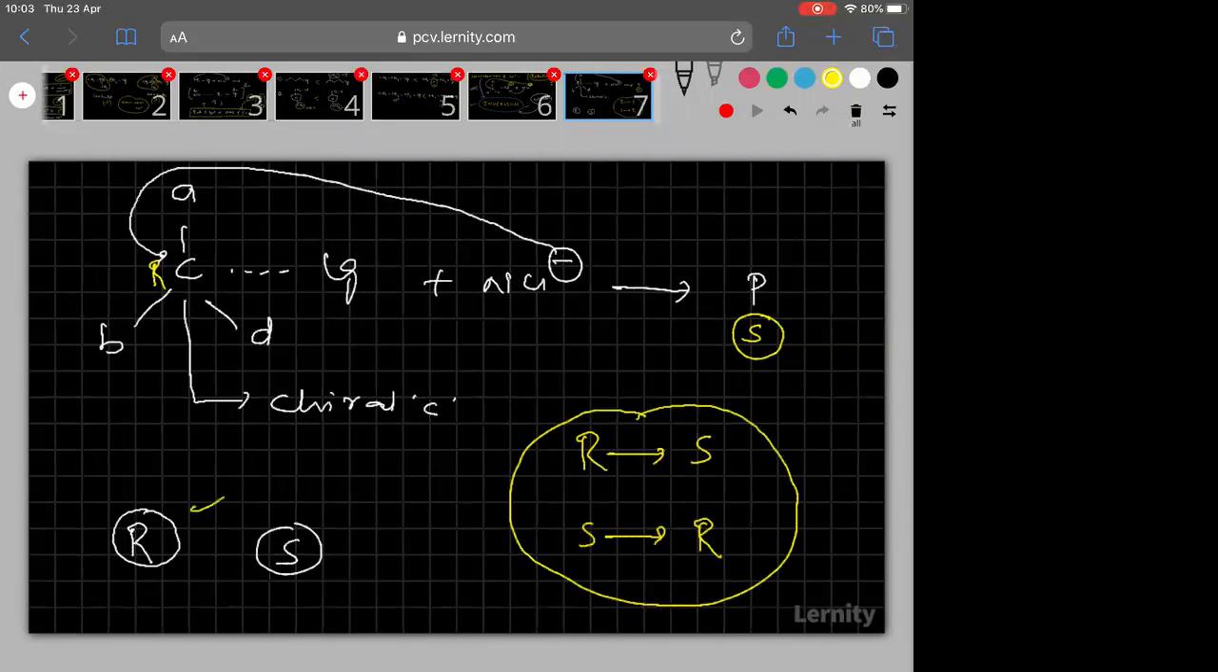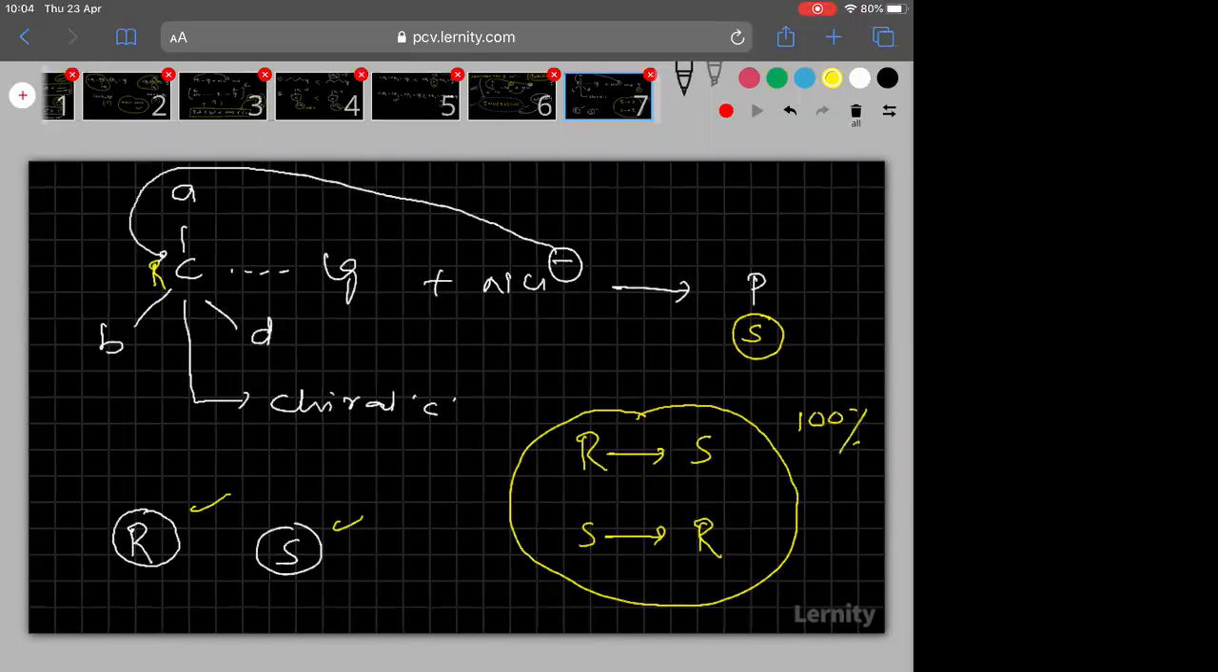How to know R and S, that I will explain when I explain optical isomerism. Just here you remember R and S configuration. So remember, for every chiral center, two types of configurations are possible, R or S configuration. So what happened here, in SN2, R is converted into S, or else S is converted into R, 100%.